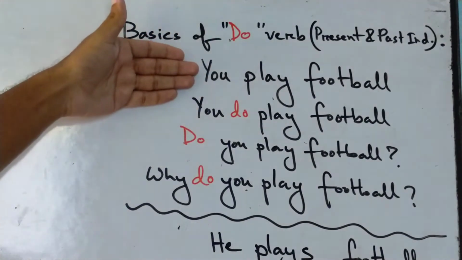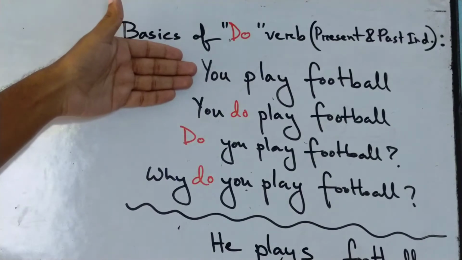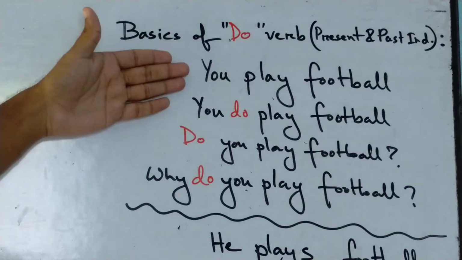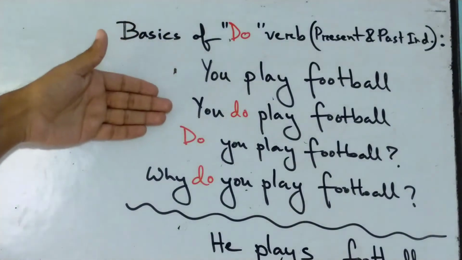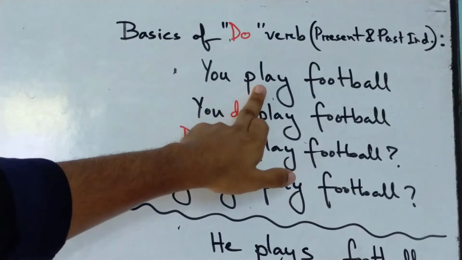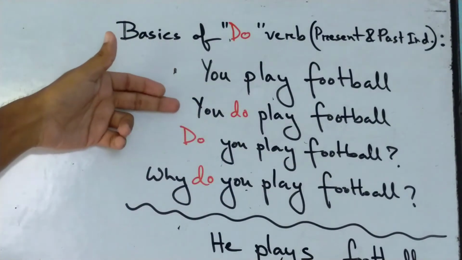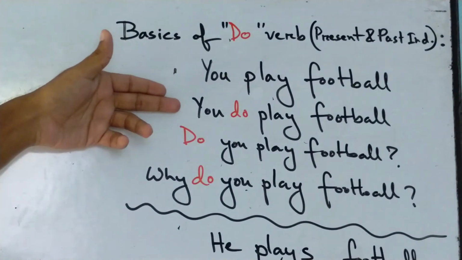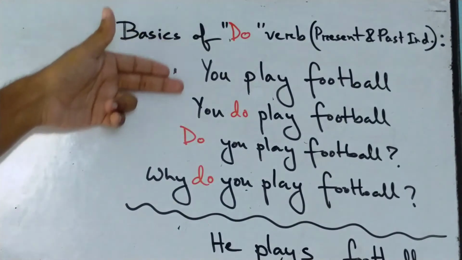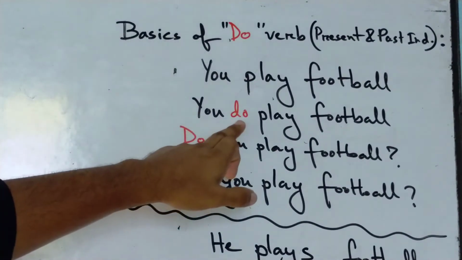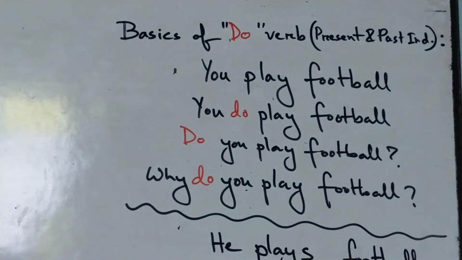Now, when I say you play football, if I want to change it into an interrogative sentence, I definitely need the help of an auxiliary verb, and here we don't have an auxiliary verb, so we can take the help of do, because play is an action verb, something that we do. So we put the verb do here. We can say it this way: you do play football. Well, you play football and you do play football basically mean the same thing. What you need to do is just put the do in front of the subject,